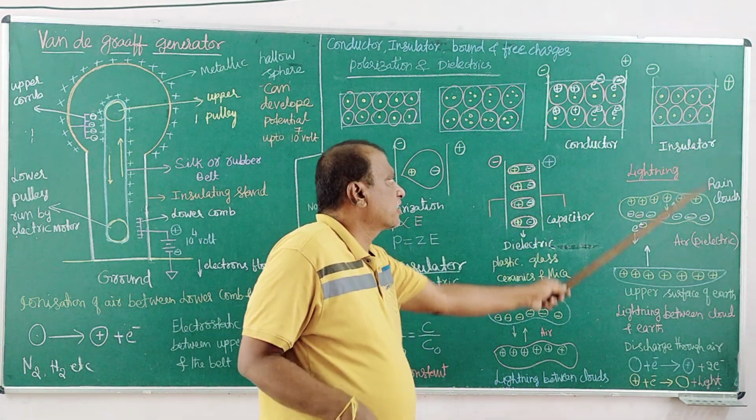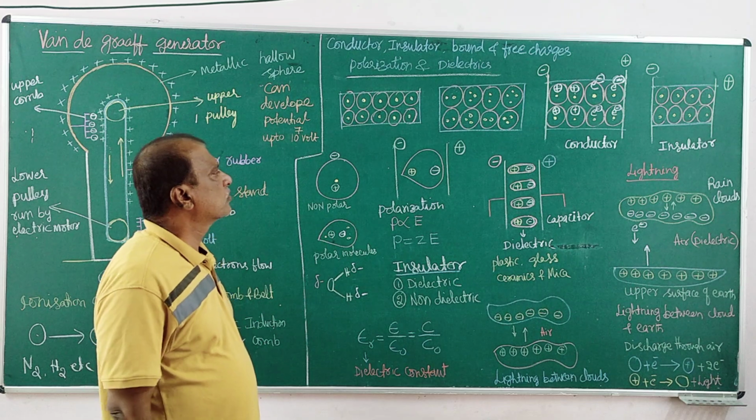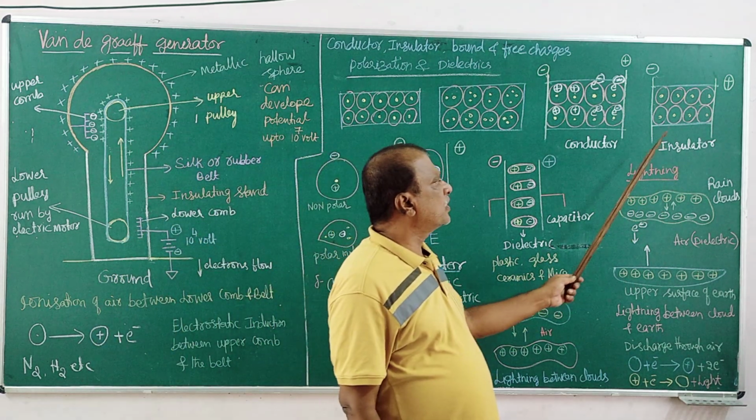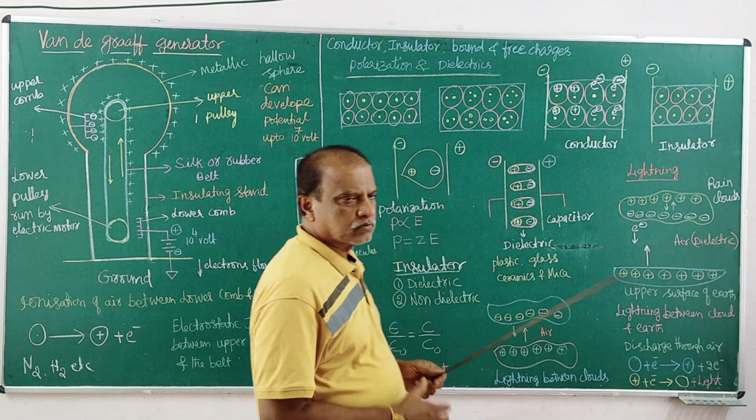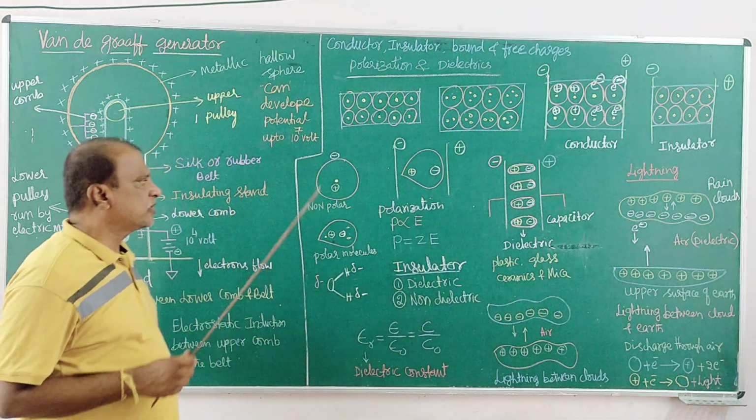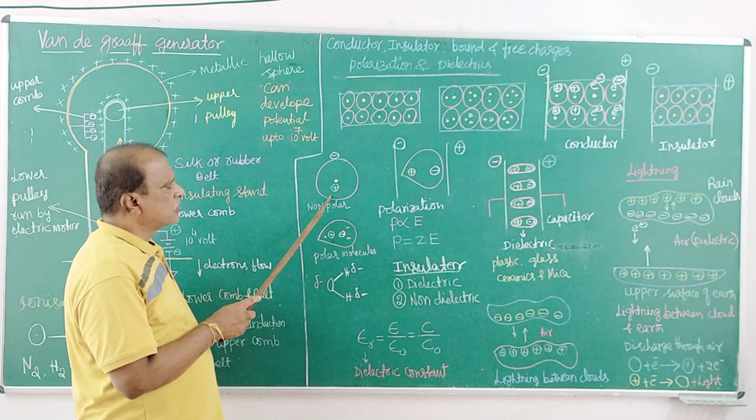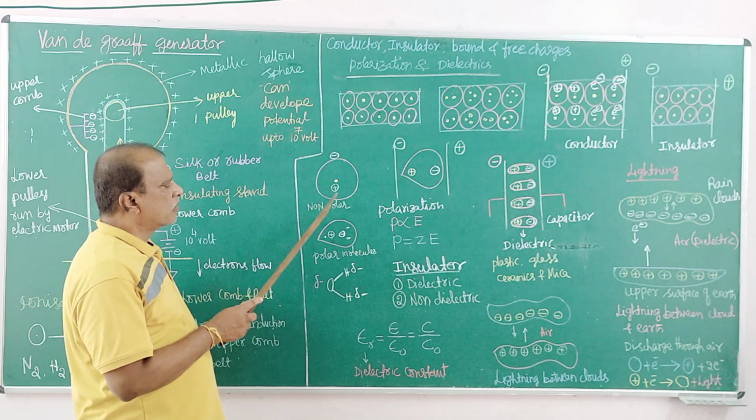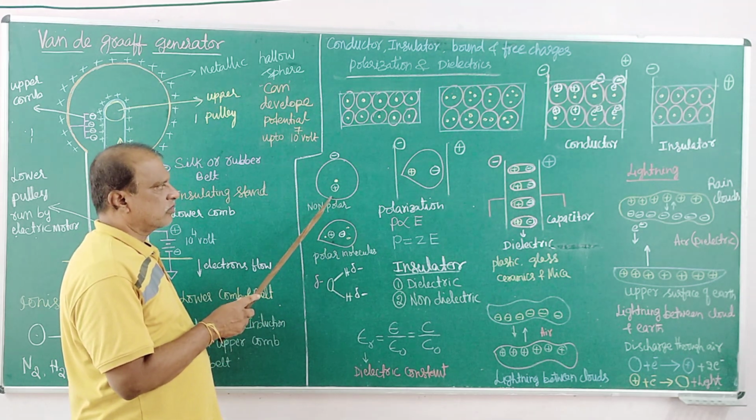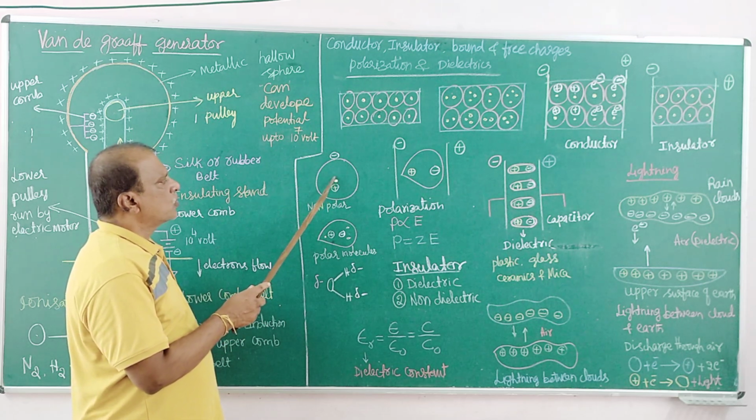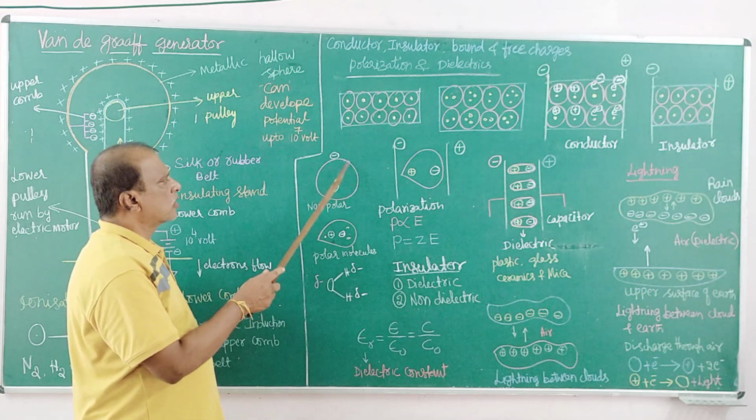This is about the conductor and insulator. Now coming to the behavior of an insulator, a molecule or atom of an insulator. If you take that, what is that? That is a nucleus that contains protons, and the electron cloud is here.